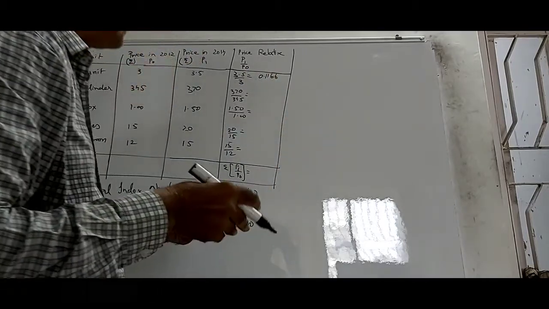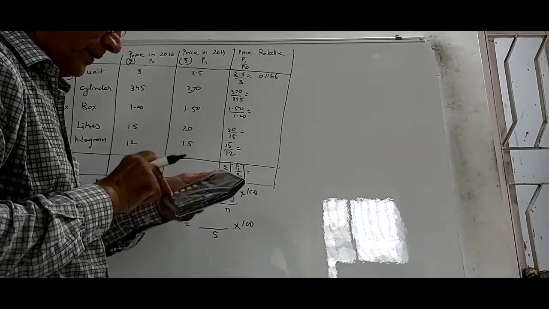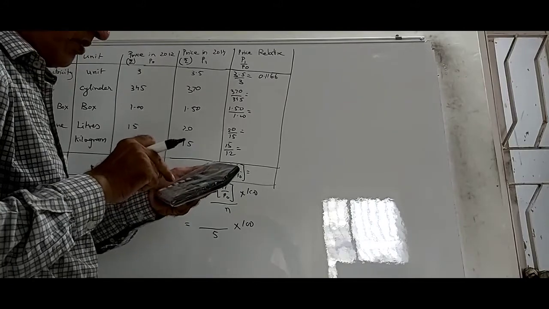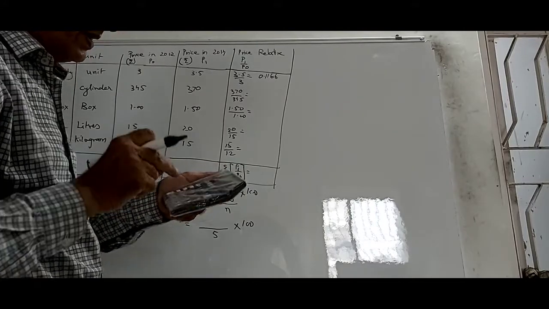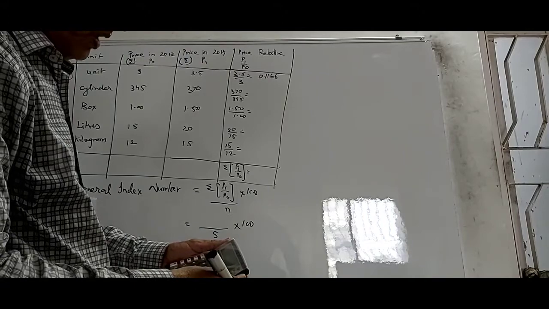I am taking 4 decimal places. 370 divided by 345 is equal to 1.0724.